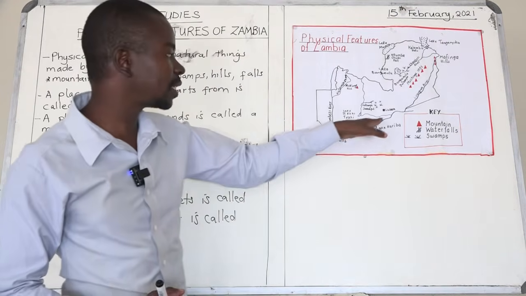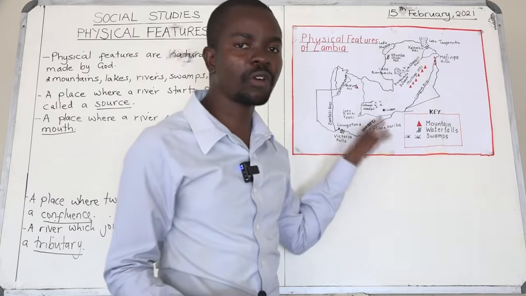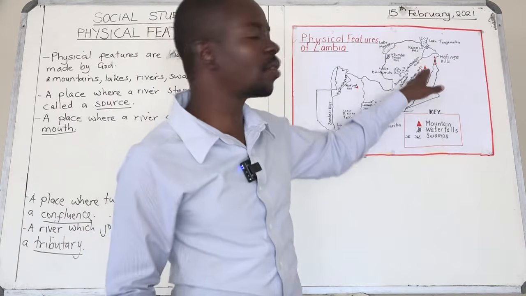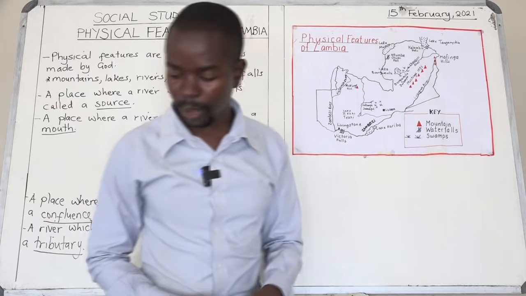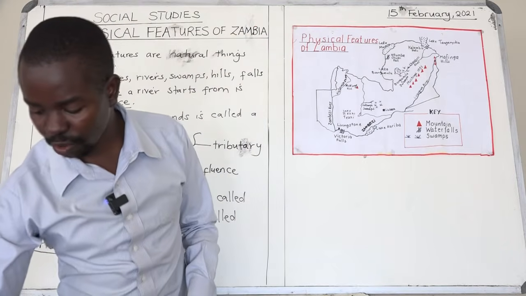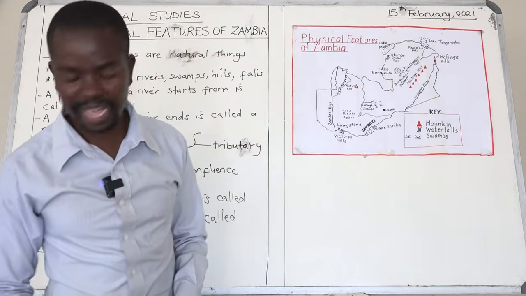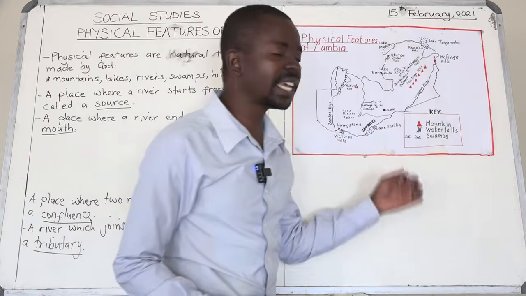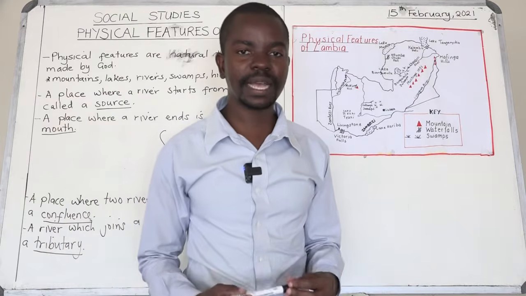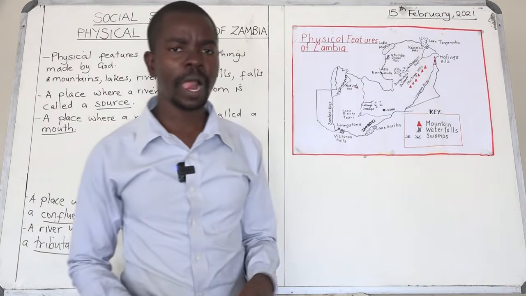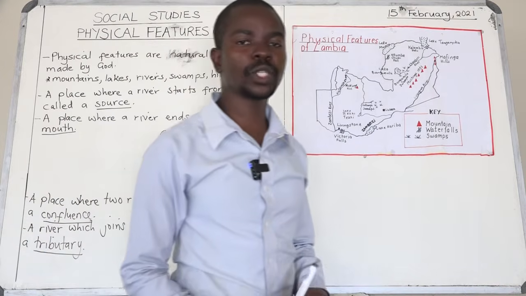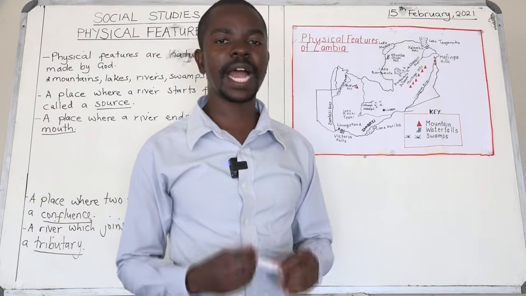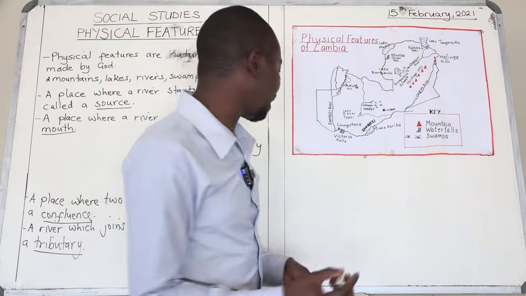So I said we have got the Zambezi escarpment in southern province, and we have got the Mchinga escarpment in eastern province. All right. So boys and girls, you must also understand that, like I said earlier, most of Zambia's land is a plateau. Now, boys and girls, what is a plateau? A plateau is a high, flat land.